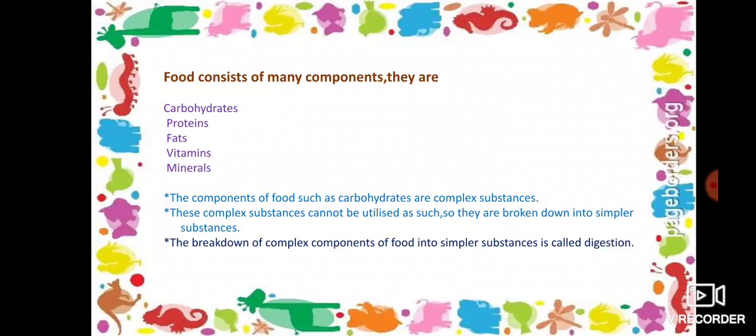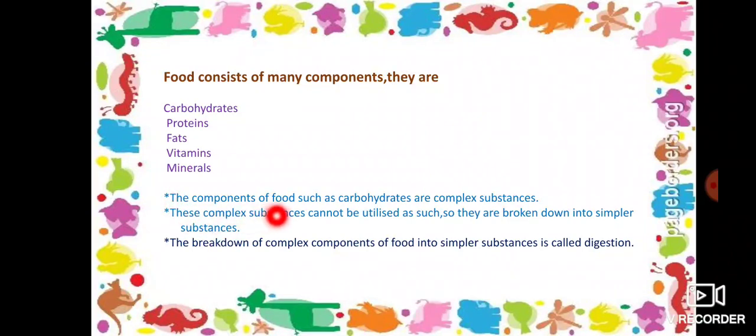Food consists of many components. In the last chapter I told you about these components of food, and in the 6th grade also you have studied about them. They are carbohydrates, proteins, fats, vitamins and minerals. These are the main components of food. Whichever type of food we take, it will be converted into the form of carbohydrates, proteins, fats, vitamins or minerals in our body. How this food converts into these components, you will study in this chapter.